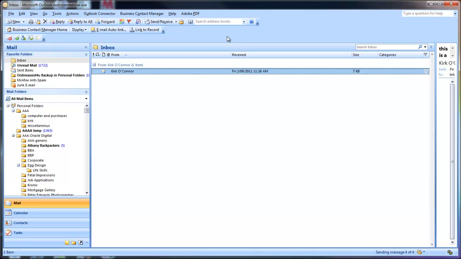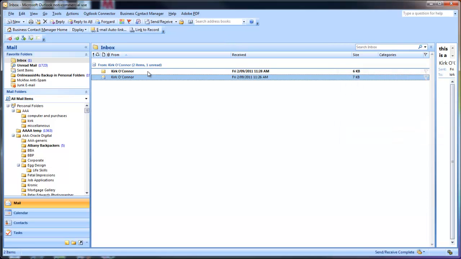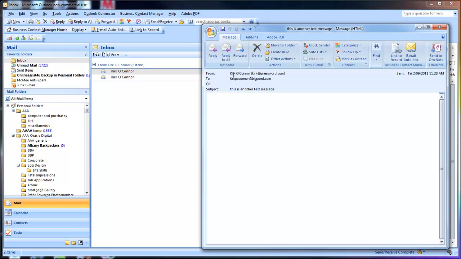I'm now sending from the new email address, and I'm going to be sending it to the default email address for this account. Okay, there you go. You can see the new message has popped in from Kirk at ipressword.com to Kirk P. O'Connor at bigpond.com. This is another test message. There you go. You can see that we can not only send but we can receive email, and we've set up multiple email accounts and they're working successfully.